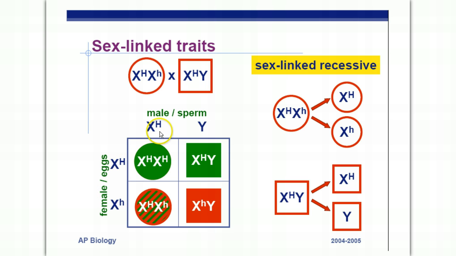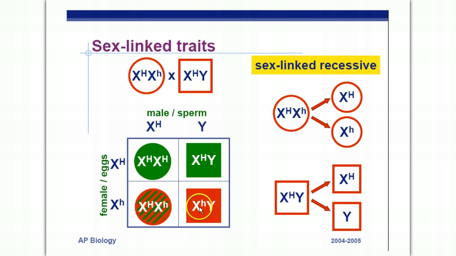Well, 25% of the time we get a female that has 2 normal alleles, no problems there. 25% of the time we get a male, Y chromosome, big H, normal allele, so this boy is just fine. 25% of the time, however, we get a girl that has the normal allele and the hemophilia allele. Now remember, hemophilia is recessive, so even though this female has the allele, has the gene, she has the normal gene, so she's going to be just fine. However, she is a carrier, and she could possibly pass it on to future generations.